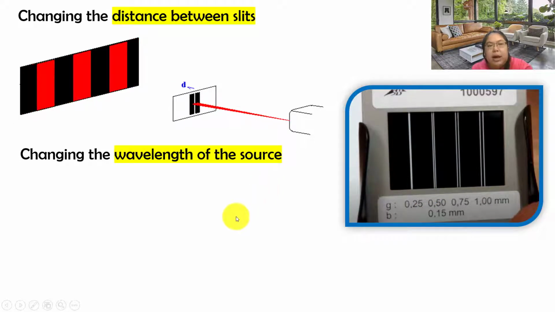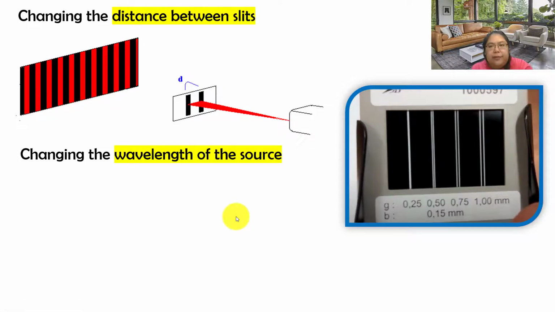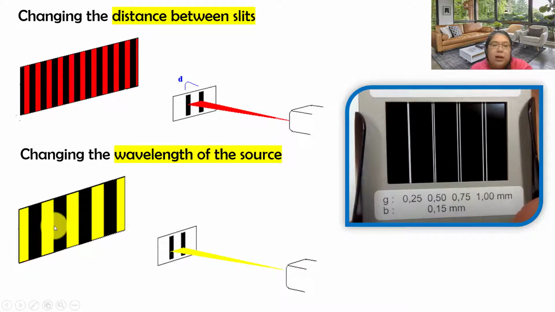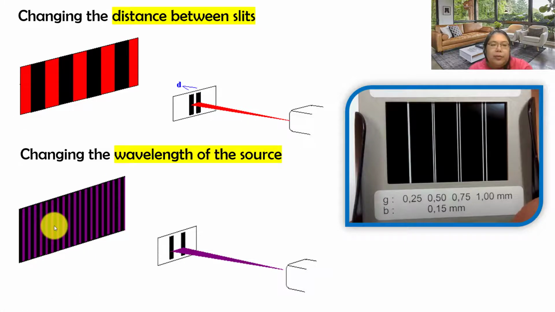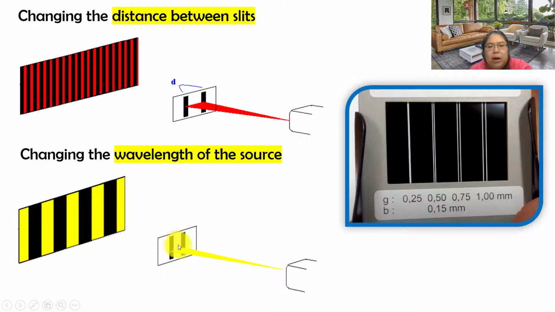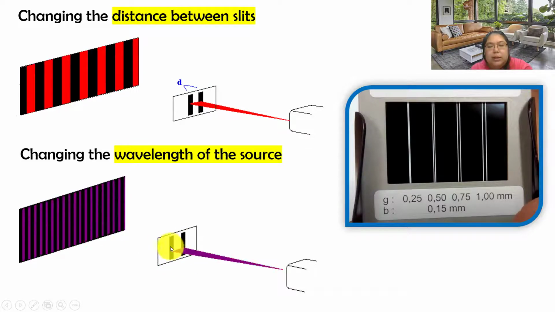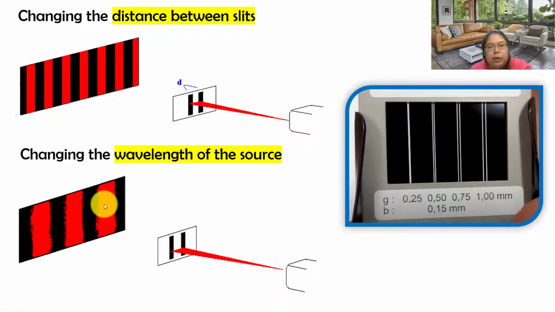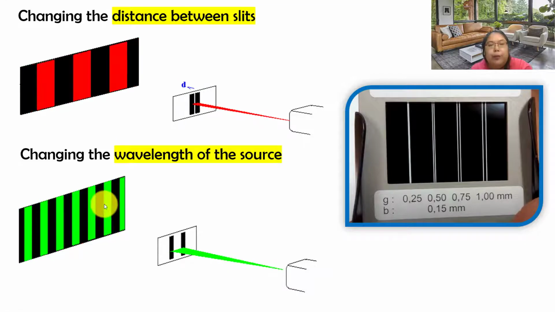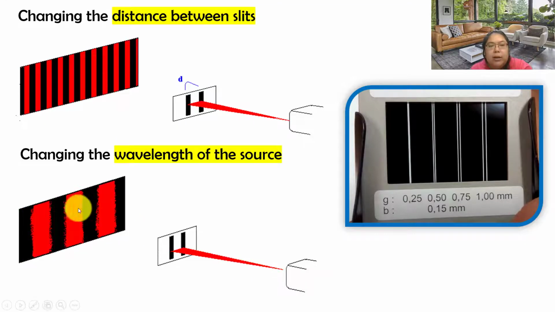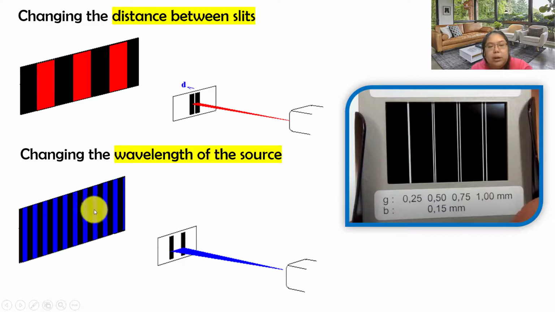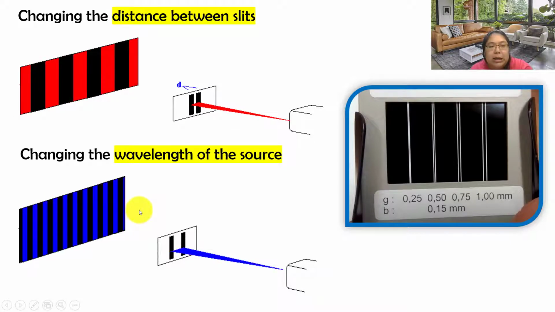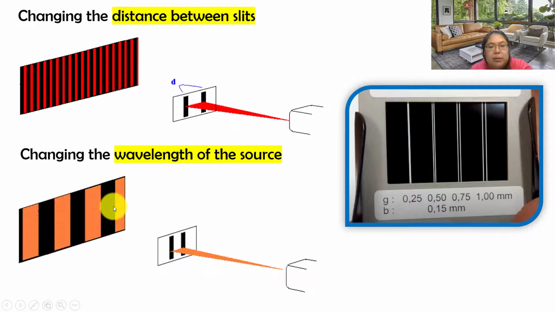Okay, if I change the color, you can also see the difference. Different color is also related to the fringe size. Now I make sure the A is constant, that means the distance between the two slits is constant. I change the color. How do we measure the color? We follow the rainbow color. When the wavelength becomes bigger, you find the distance between the constructive fringes, the x, also becomes bigger. For example, red color is the starting one. So for red color, you find the fringes must be bigger in size.